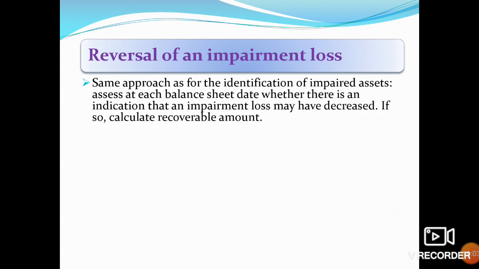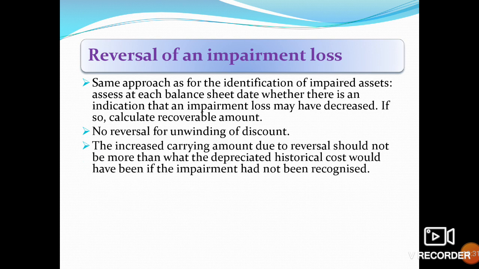Reversal of an impairment loss. Same approach as for the identification of impairment. Assess at each balance sheet date whether there is an indication that the impairment loss may have decreased. If so, calculate the recoverable amount. If impairment losses have decreased, then we have to calculate the new recoverable amount. No reversal for the unwinding of discount. The increased carrying amount due to reversal should not be more than what the depreciated historical cost would have been if the impairment had not been recognized.